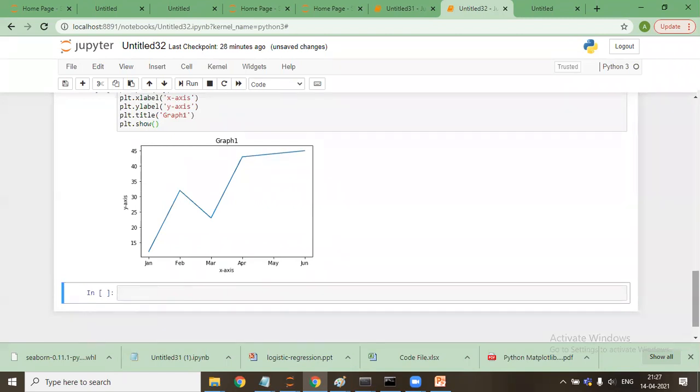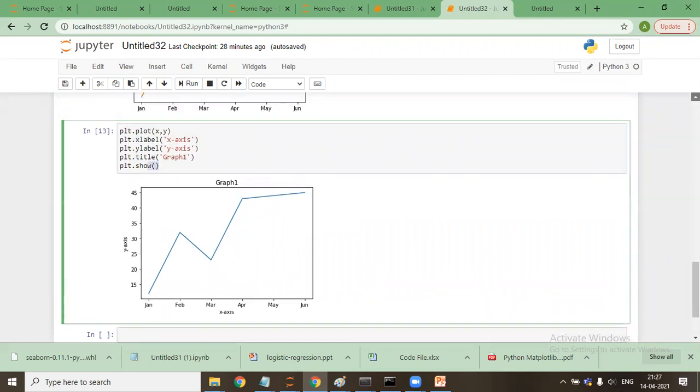Yes, sir. Sir, what are this xlabel and ylabel doing? Xlabel is printing this x-axis here. Okay, ylabel is printing y-axis here. The title is printing graph one here. And show is displaying the graph. So show basically says now we are not adding more lines to it and we are showing the graph. Okay.